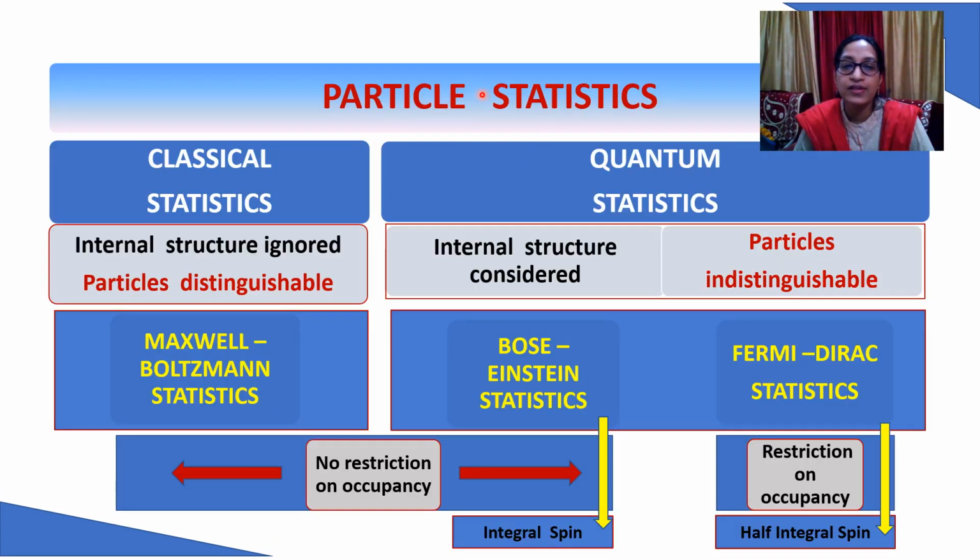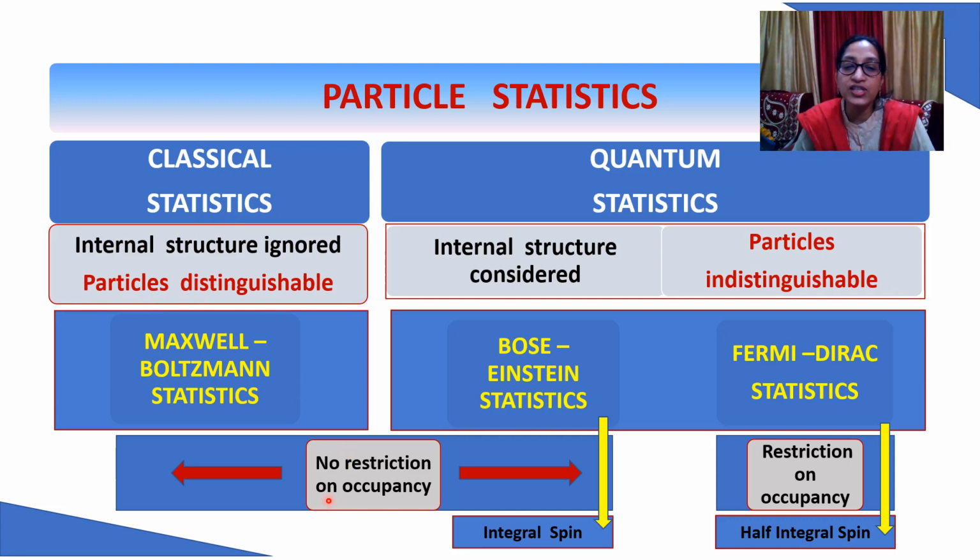In last class, we have seen that particle statistics is of two types, classical statistics and quantum statistics. In classical statistics, the internal structure is not taken into account, whereas in quantum statistics, the internal structure is taken into account.